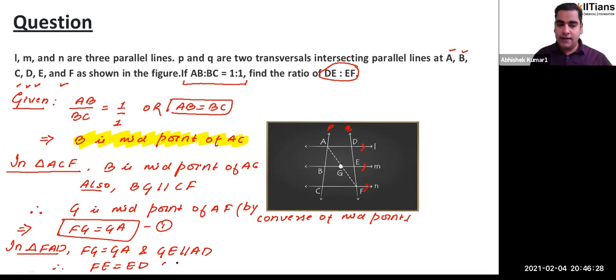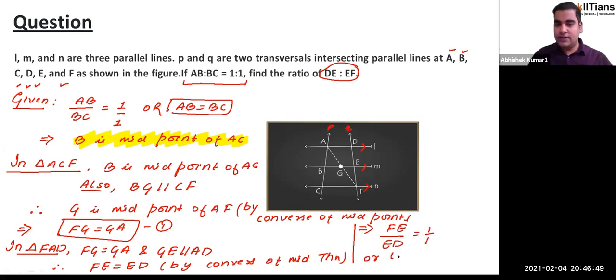Okay, by converse of midpoint theorem. We can say that, right? And if that happens, then what can be said? It can be said that FE upon ED is equals to 1:1, or you can take the reciprocal also, that is ED upon FE is going to be 1:1. So the answer to this problem is going to be 1:1.